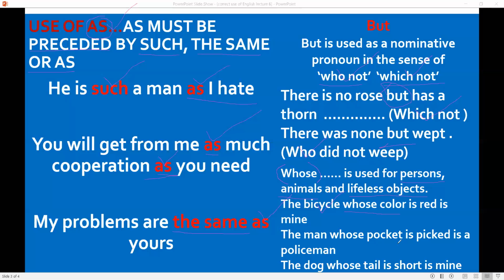The man whose pocket, man is a person, whose pocket is picked is a policeman. The dog, animal, whose tail is short is mine. So whose is used for animals, for things, and for persons alike.